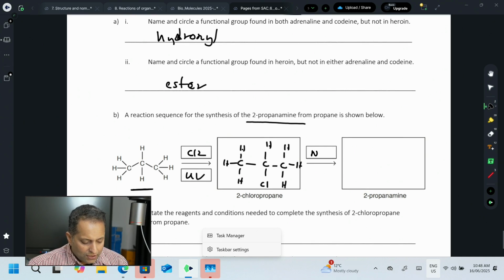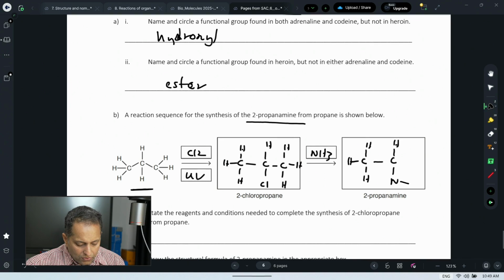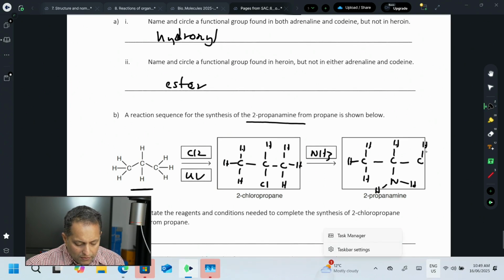I've said that to you all the time. And you also know that alkanes and chloroalkanes undergo only substitution reactions. So there will be a substitution reaction that will get the chlorine kicked out by NH2, like so, and you got CH3.